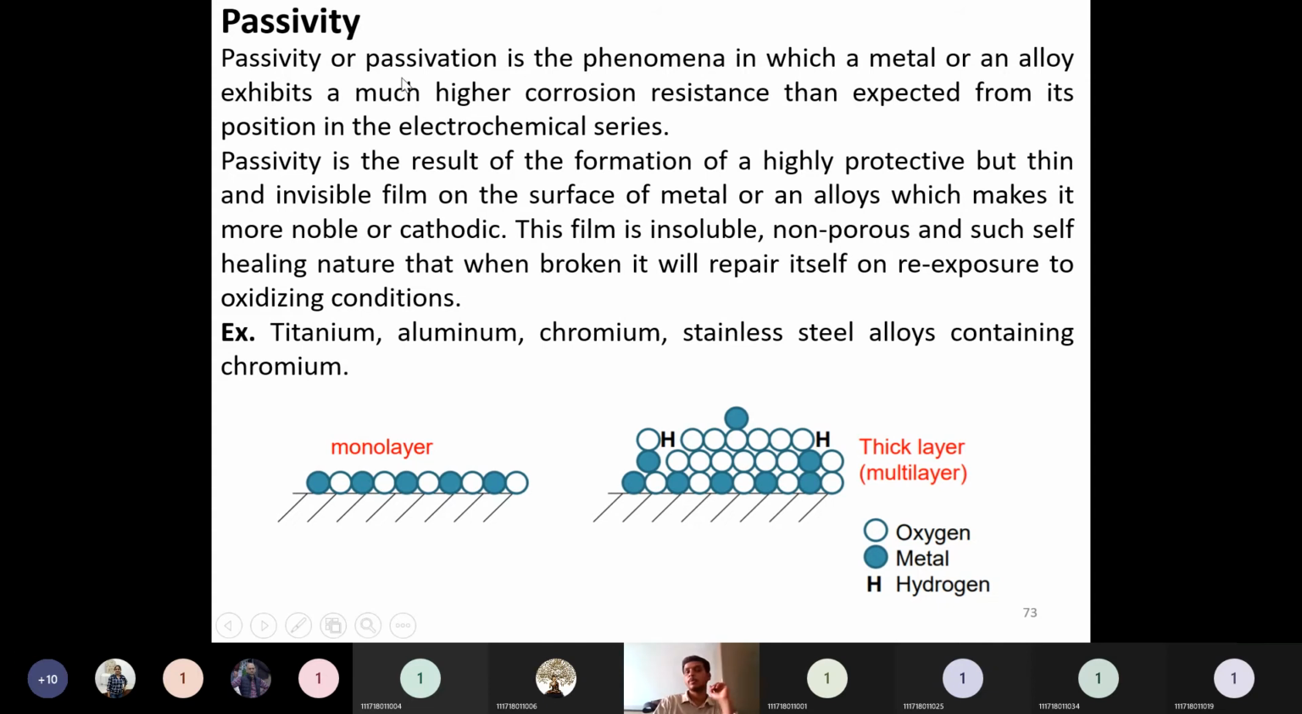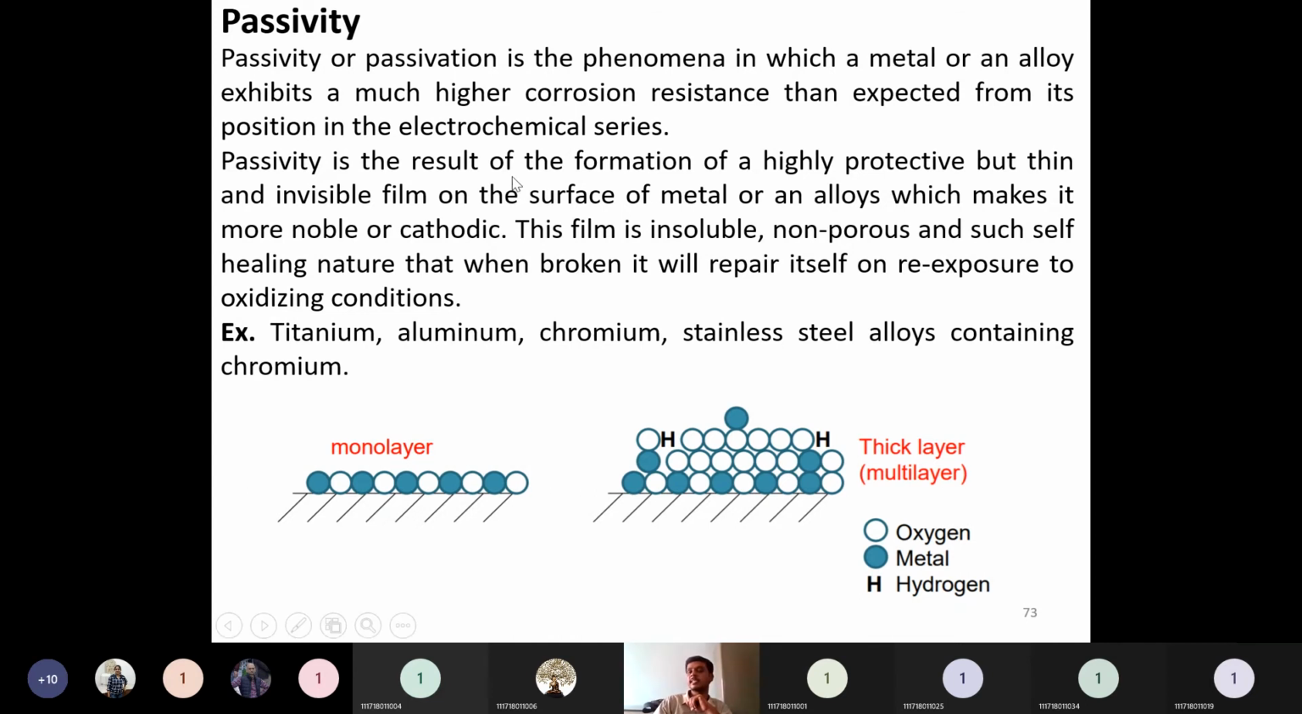So passivity, or passivation, is the phenomenon in which a metal or an alloy exhibits a much higher corrosion resistance than expected from its position in the electrochemical series. Even if that metal has a higher place in the electrochemical series, due to its protective film characteristics, it will act as a corrosion-resisting material.